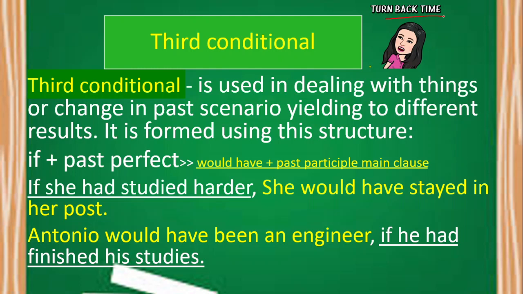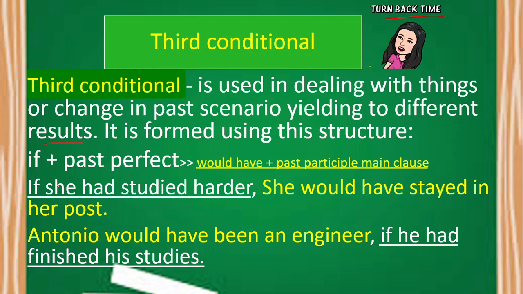So if we want to tell something from the past and give a different result, it's in the past because it already has a result. But if we would like to state any past scenario and give changes to its result, we must use the third conditional.